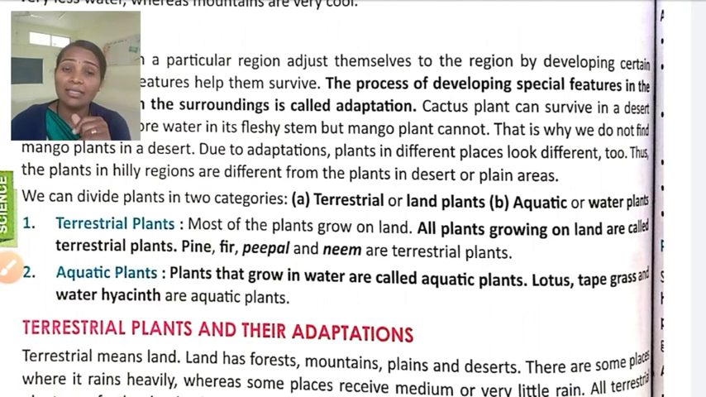The second category is aquatic plants. In the name itself it is written, aqua means water. Plants that grow in water are called aquatic plants. Here are many examples. Lotus, which you have been given in the book, tape grass and water hyacinth. These are the aquatic plants. These are the common examples you have.